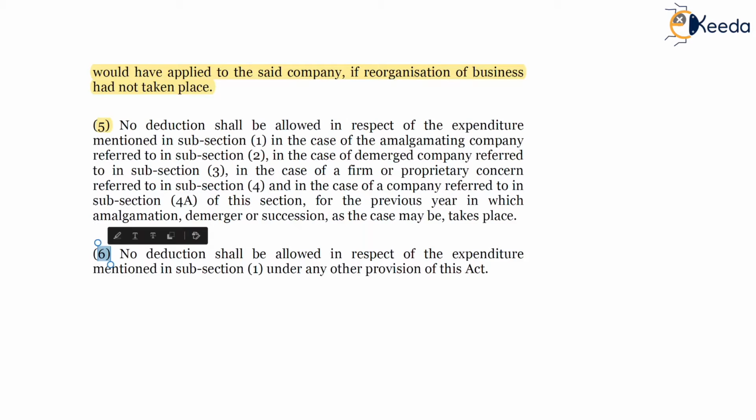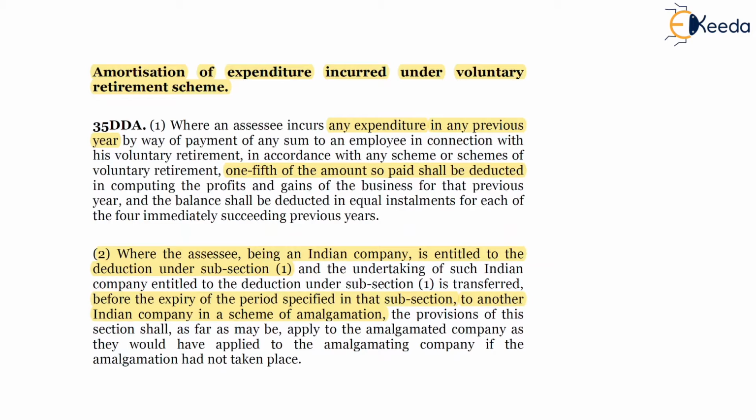And subsection 6 is again to avoid a double deduction in the hands of the SSC, whereas no deduction shall be allowed in respect of expenditure mentioned in subsection 1 under any other provisions of the Income Tax Act. So friends, amortization of expenditure incurred under voluntary retirement scheme will be allowed to the SSC in any previous year in which the payment of VRS is made to an employee, and it will be allowed in 5 equal annual installments.